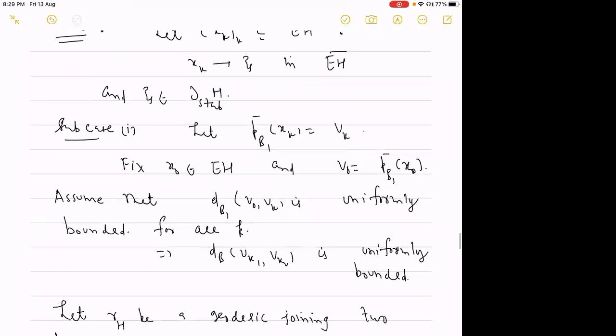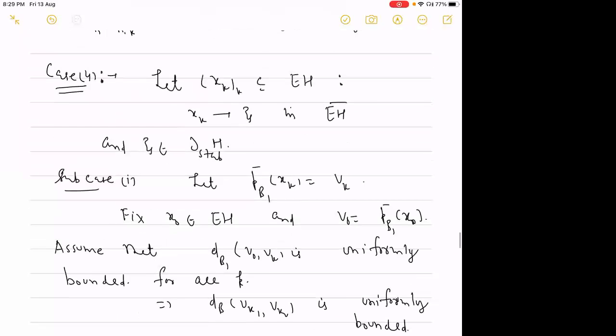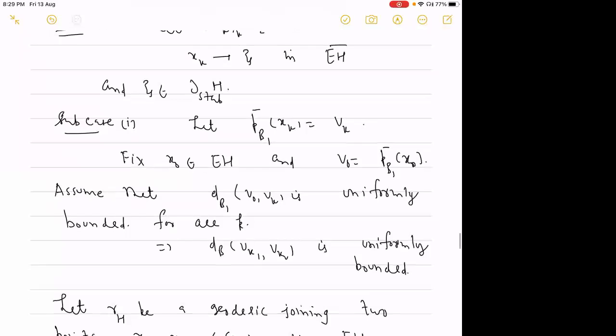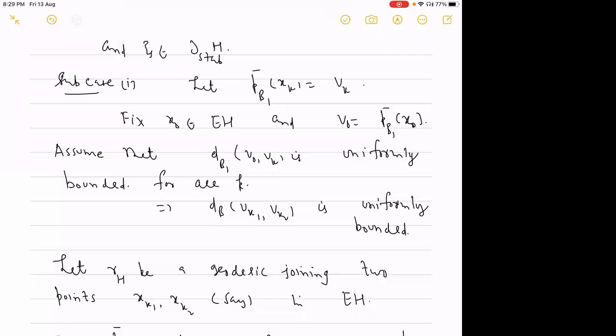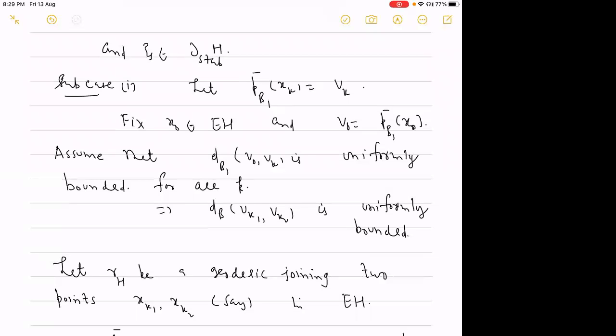So there will be two subcases which we will do. The first subcase: let us just take the projection of xk on this B1 bar. So projection of xk equals vk. Fix x naught, some element of EH, and V naught to be the projection of that element. And we assume that this distance in B1 from V naught to Vk is uniformly bounded for all k. This will imply this distance is uniformly bounded by triangular inequality.